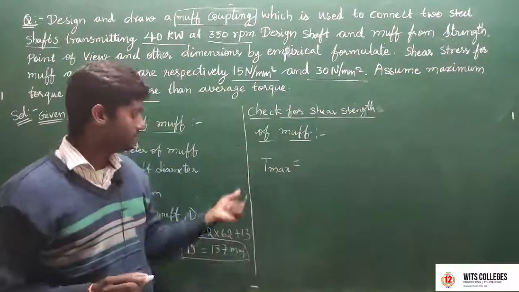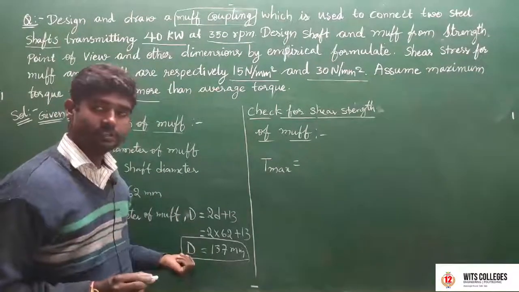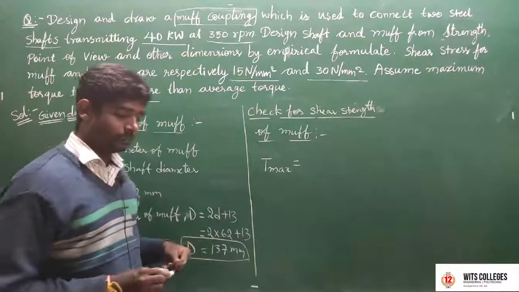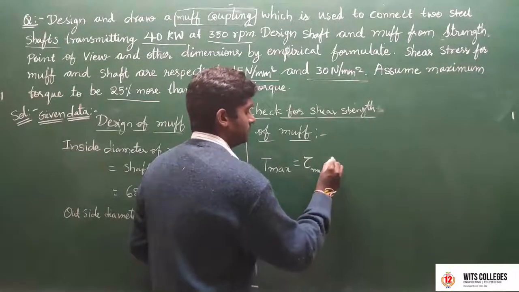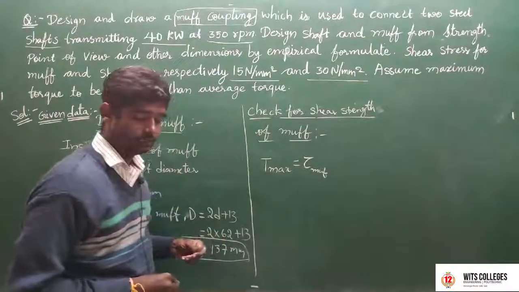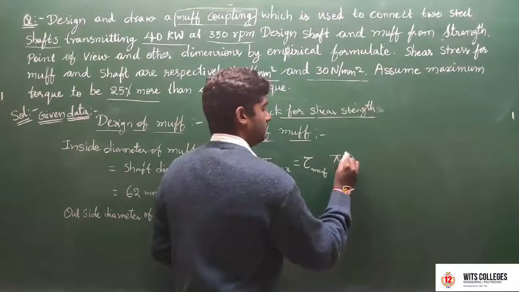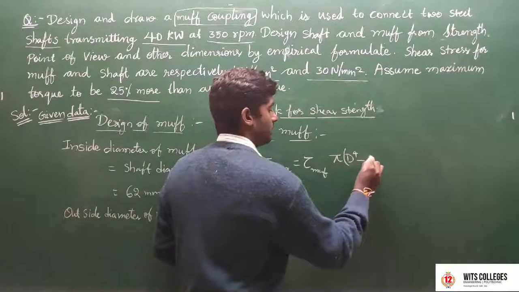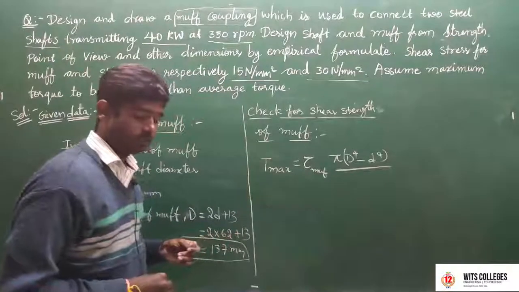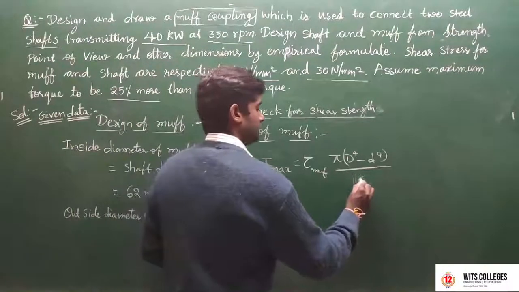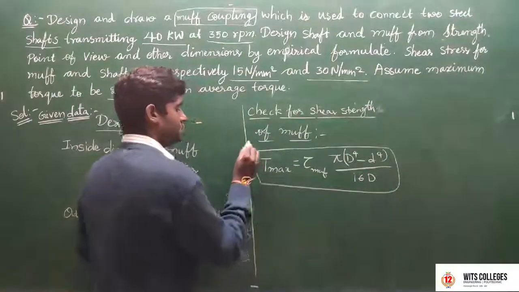But in the muff there are two diameters, the inside diameter and the outside diameter. So the muff equation is tau muff into pi into D power 4 minus small d power 4, by 16 D.